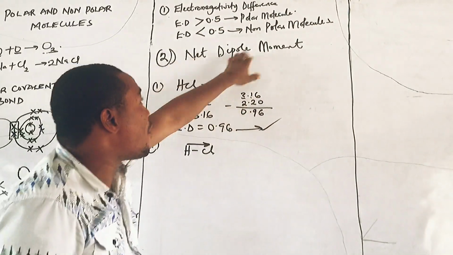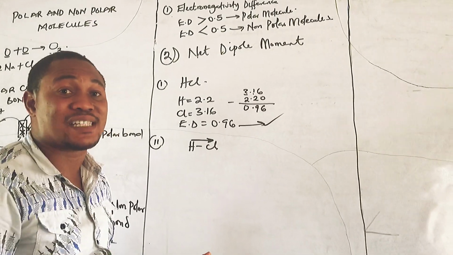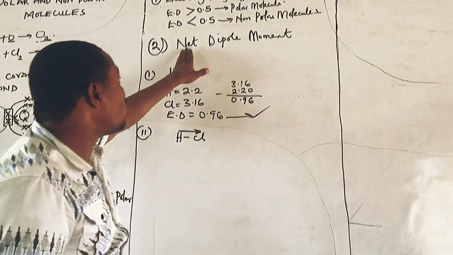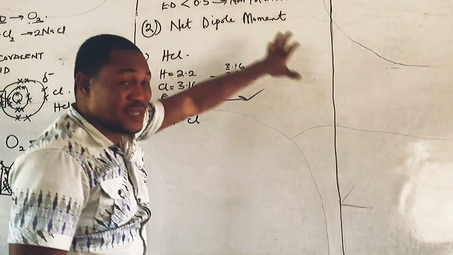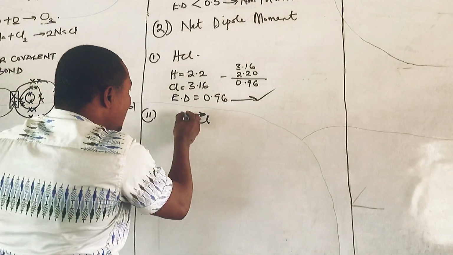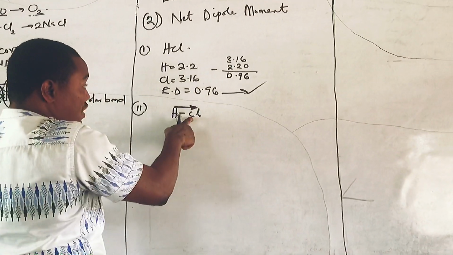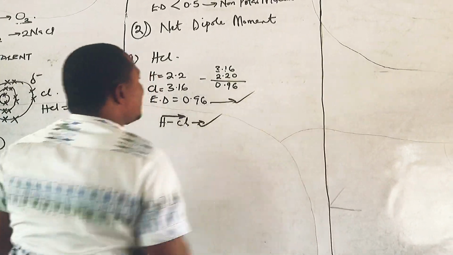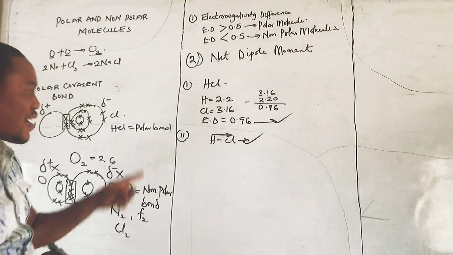But if the net dipole moment is 0, meaning there is no attraction in that very particular molecule, which will make the net dipole moment to be 0. I hope we are clear. So for this one now, there is a kind of attraction because the attraction will be tending towards this place, because this one is electronegative, meaning this one has a dipole moment, which has passed the criteria 2.